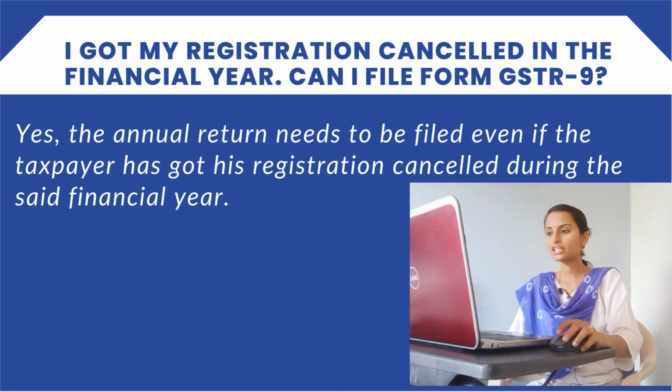For example, if the taxpayer has opted for the composition scheme from 1st April to 31st December, he has to file Form GSTR 9A for that period, that is from 1st April to 31st December. And if he has opted out of the composition scheme from 1st January to 31st March, he has to file Form GSTR 9 for that period, that is from 1st January to 31st March. Next question is, I got my registration cancelled in the financial year.